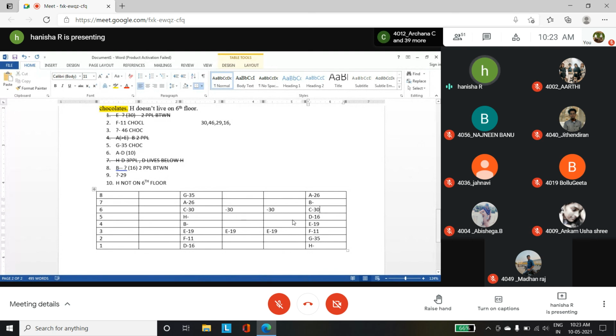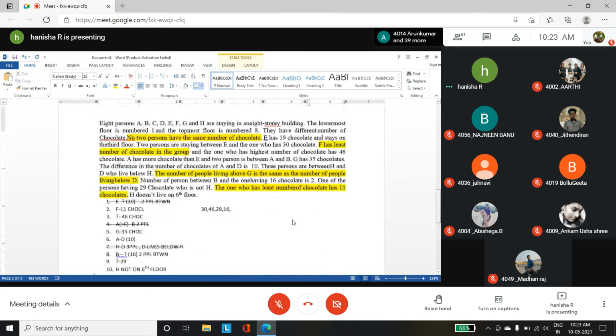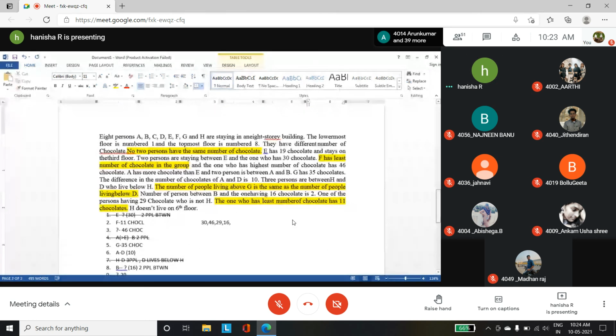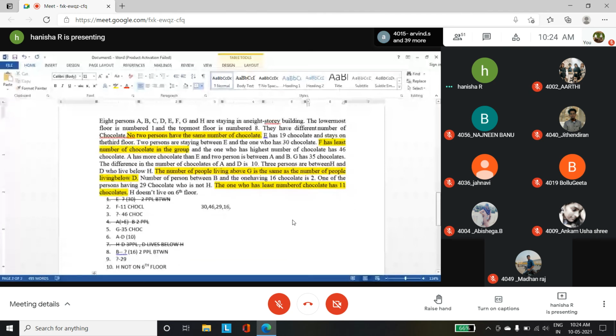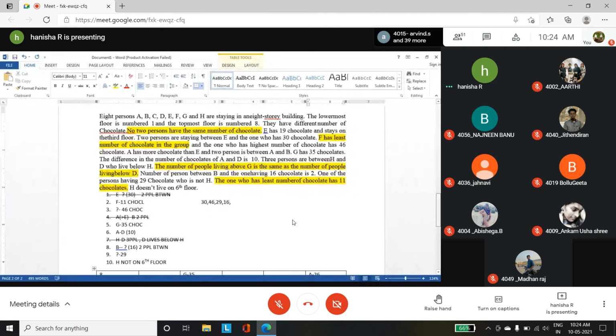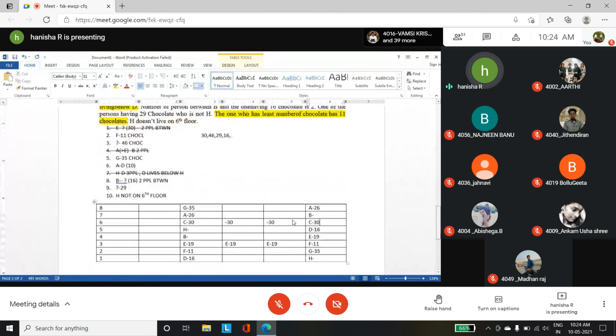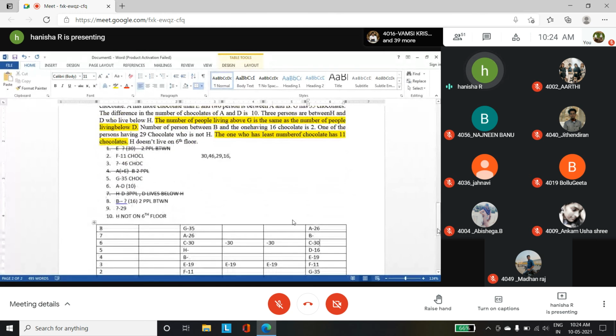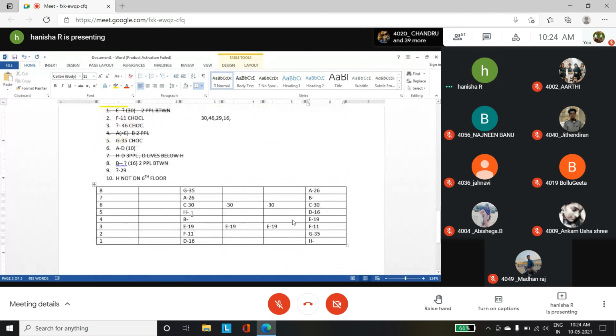And if you have any clues for B... So there is no particular clue for H and B. So it can be either 29 or 46. There is no particular clue for this, so it can be either 29 or 46.